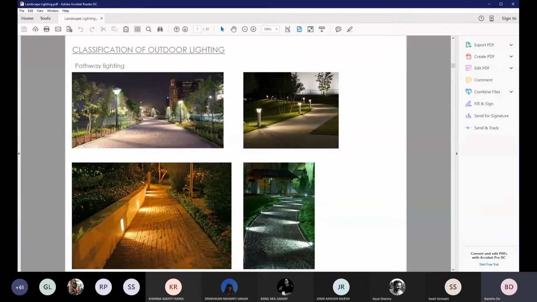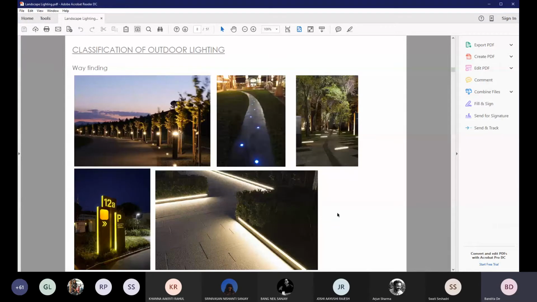So in the first picture, you can see that lampposts have been used to highlight the pathway. In the second image, bollards are throwing sufficient light given that the pathway is narrow. Then one can also use wall recessed lights to highlight pathways, or pathway markers, which are floor recessed lights, can also be used to highlight pathways. They also can work as wayfinders.